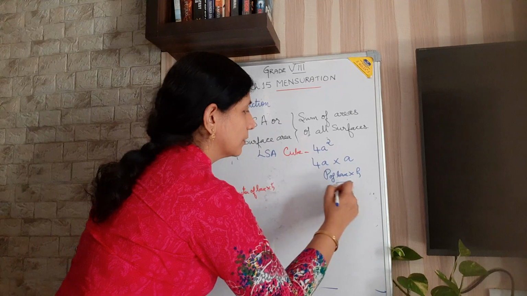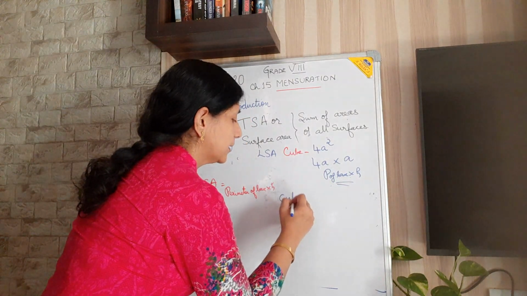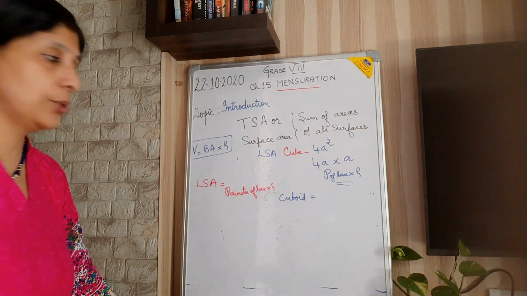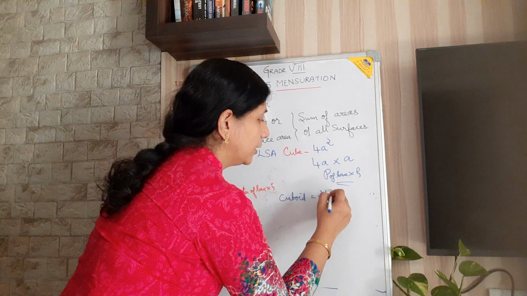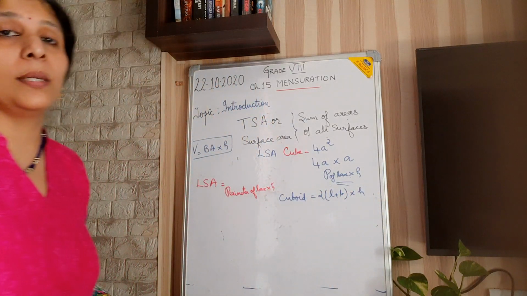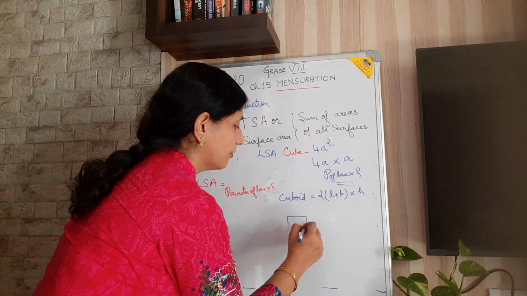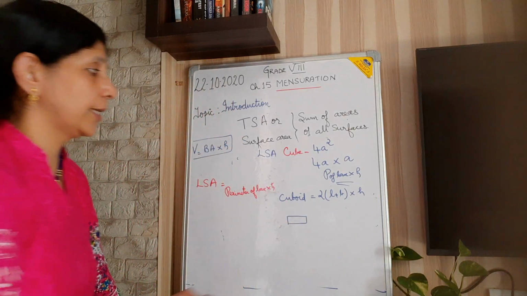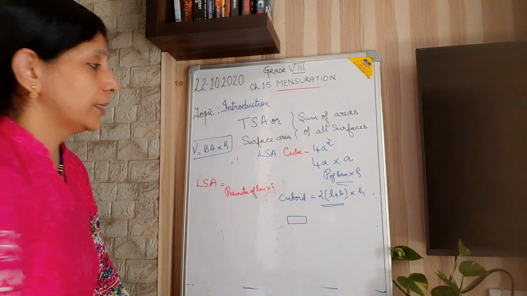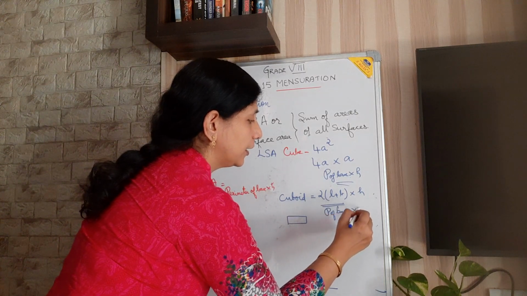Now what about our cuboid? The LSA was 2 into L plus B into height, as we took out the 2LB part. As the cuboid's base is rectangular, the perimeter of the base is 2 into L plus B, into height.